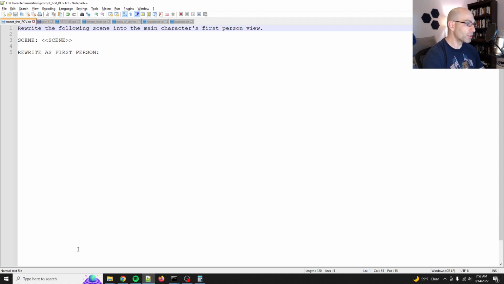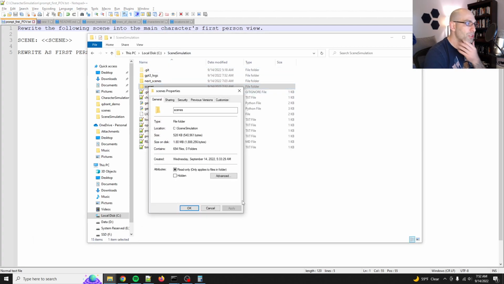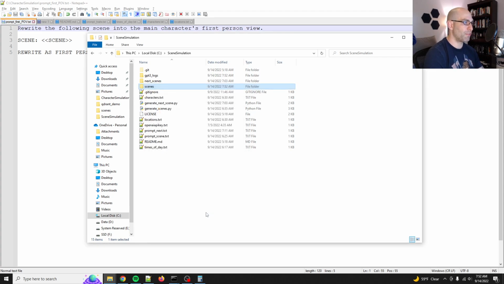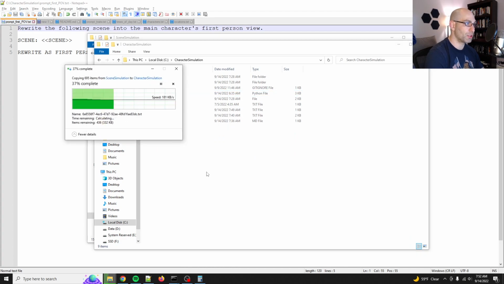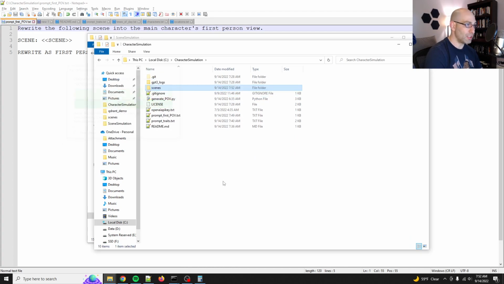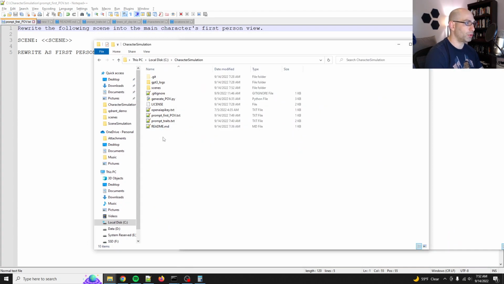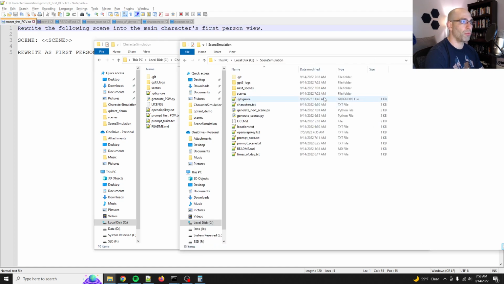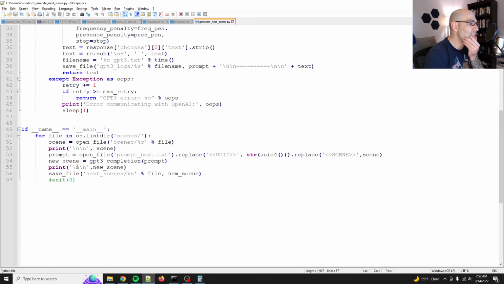Okay, so first, let's go ahead and we've got our scenes folder, which is 1.8 megabytes. Well, I guess 528 actual kilobytes, 694 samples. So we'll copy our scenes directory over to our character simulation because, hey, we just generated this data. It's super valuable. And so we've got next scenes, right? So now let's open up generate next scenes.